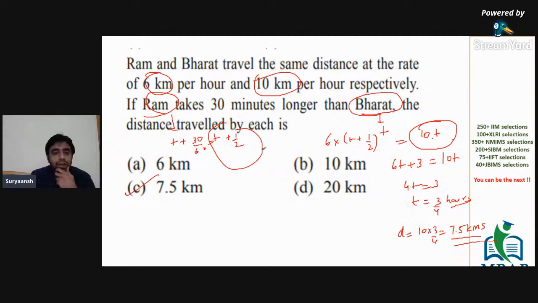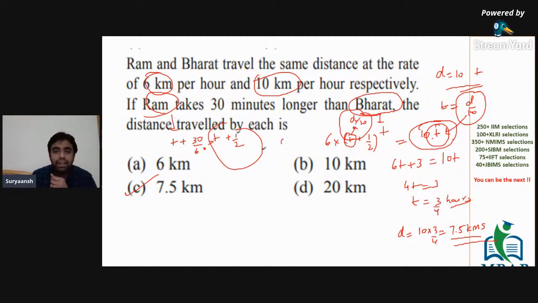Or we can also equate each of them in terms of D. Like in this case, D is basically 10 into T, which is Bharat's. So we can substitute the value of T as D by 10, and then substitute T here as D by 10 to solve for D. Then you can automatically get the value of D as 7.5 kilometers.